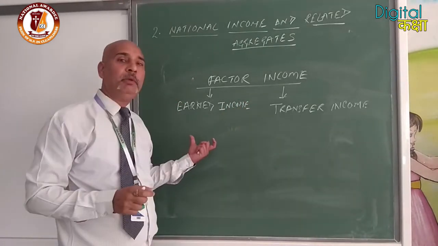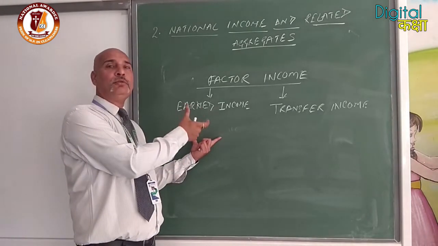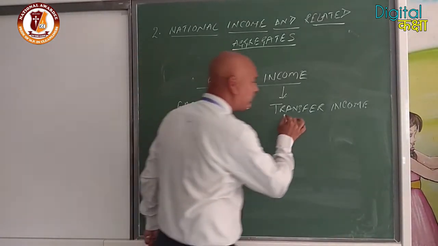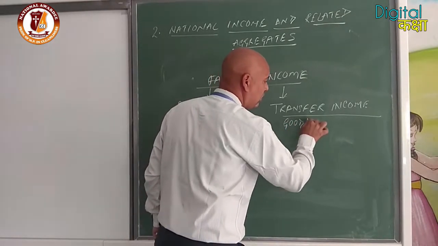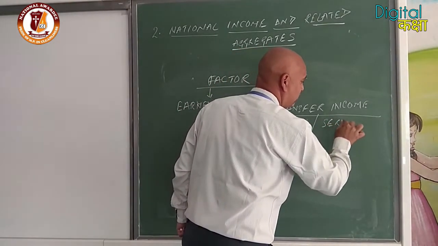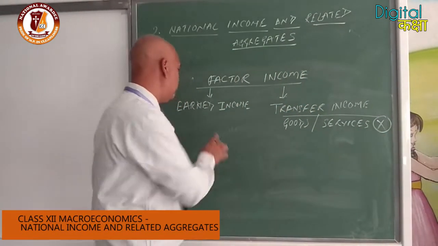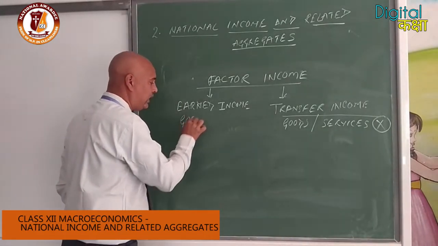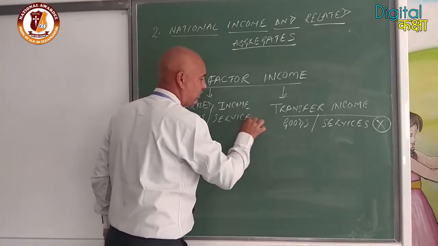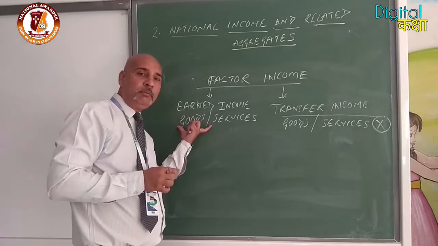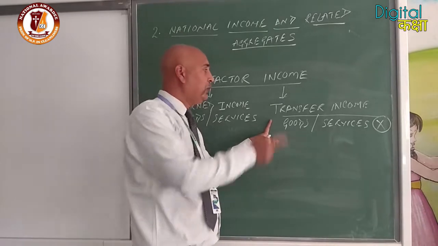Factor income is what you have earned, which means you have produced goods or services. It shows the flow of goods or services. Whereas transfer income does not produce any type of goods and services, so there is no flow of goods and services. With factor income, you have produced something and you earn the income. Here in transfer income, you didn't produce anything and you are getting something.